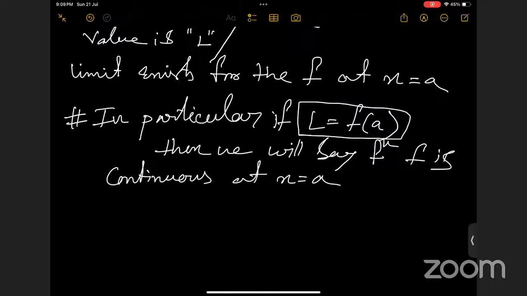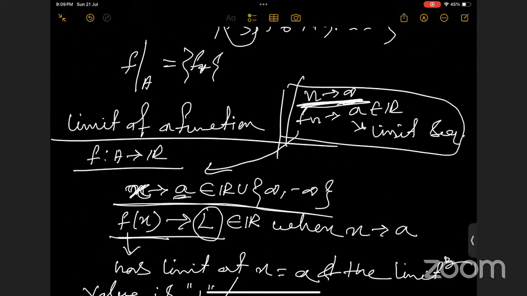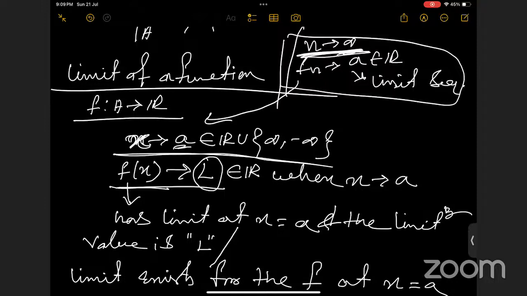Ma'am, when x tends to a, the function tends to a limit of function. One by one, please. Ma'am, can you please repeat the limit of function? Okay. I'm just basically comparing the concept from the limit of a sequence to the limit of a function.